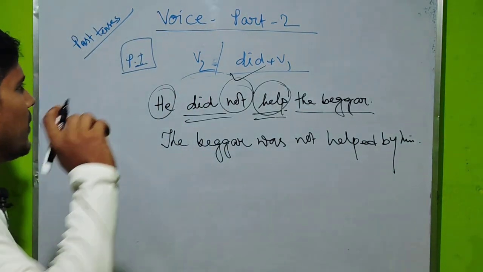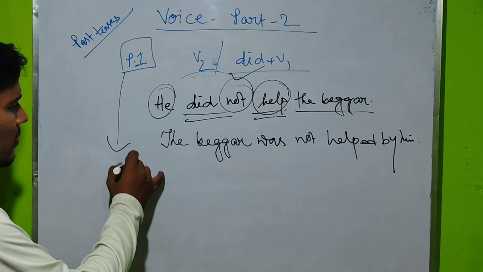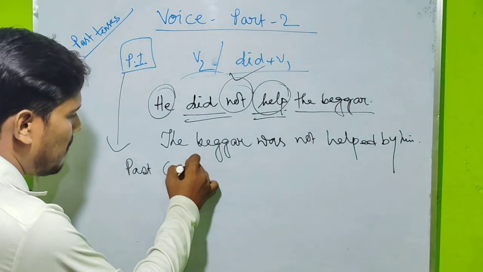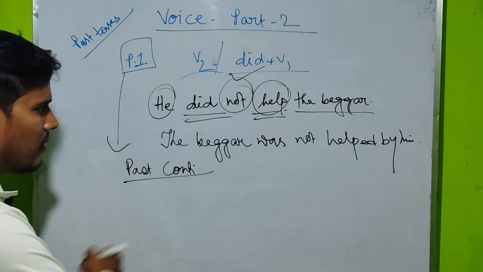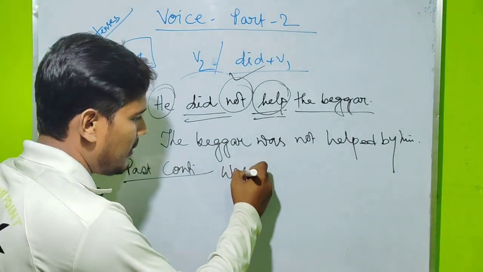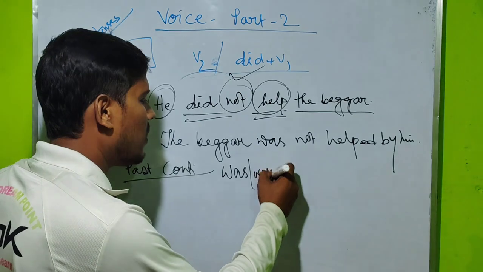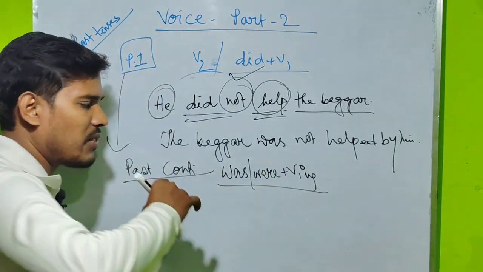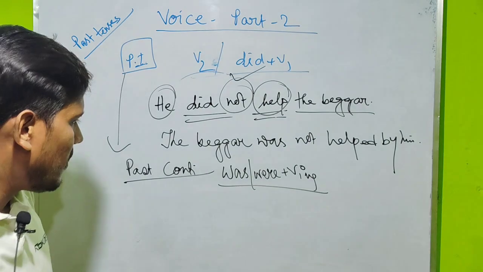Now come to the point, sentences that you can find out based on past continuous tense. So the structure you have already learned. There you can find out was, were, at the same time verb plus ing. In this construction you can get there.